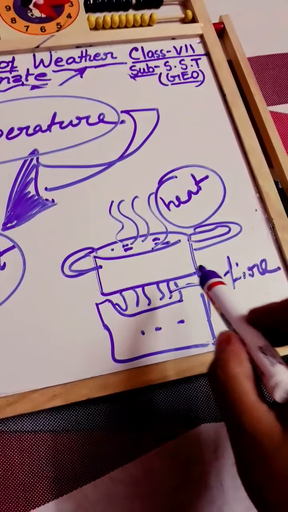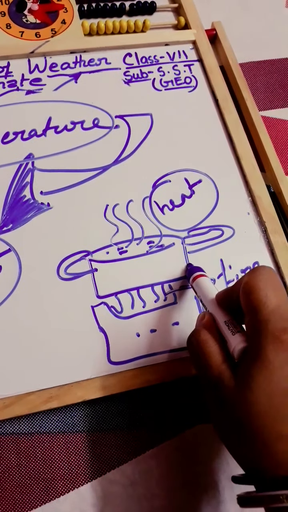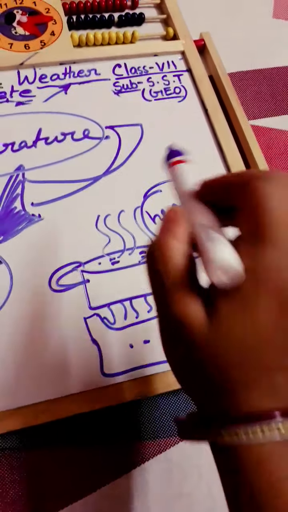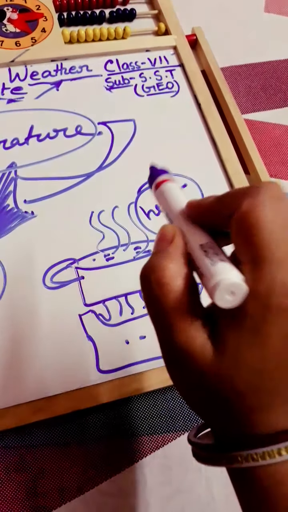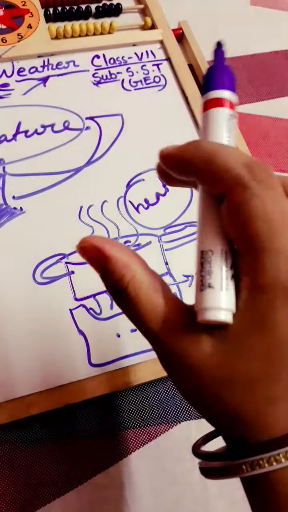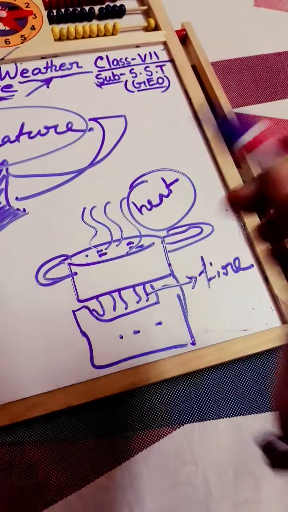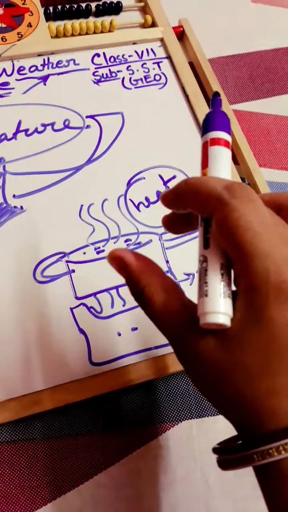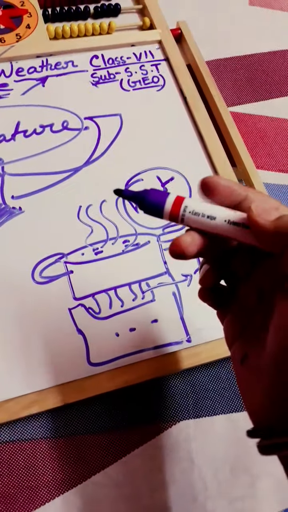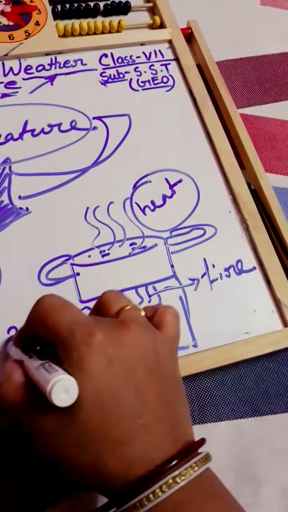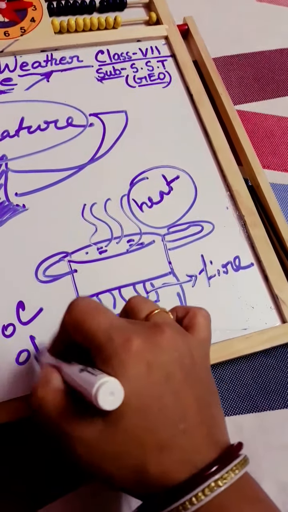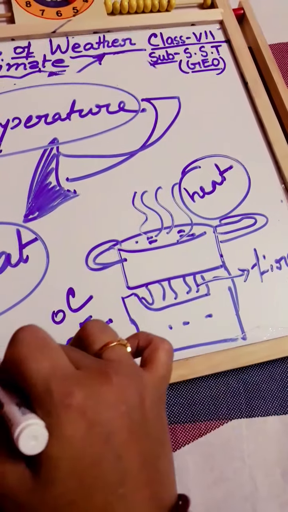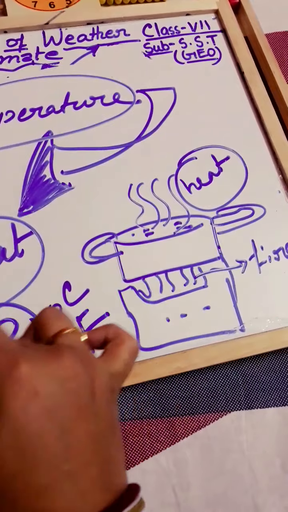At that moment, if we touch this pan, then we feel very hot, right? But how much temperature, how much heat that pan receives, when we convert it into a unit like degree centigrade or degree Fahrenheit, then we can say that it is temperature.